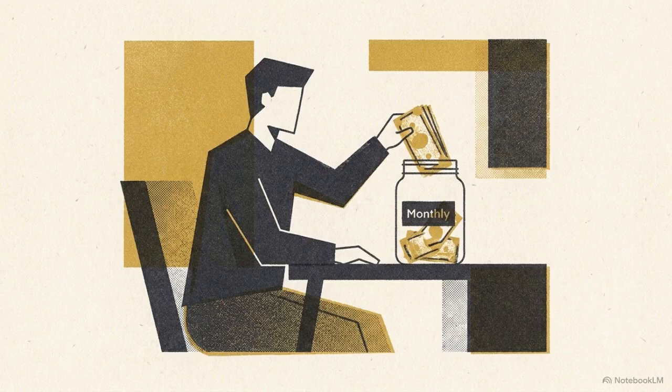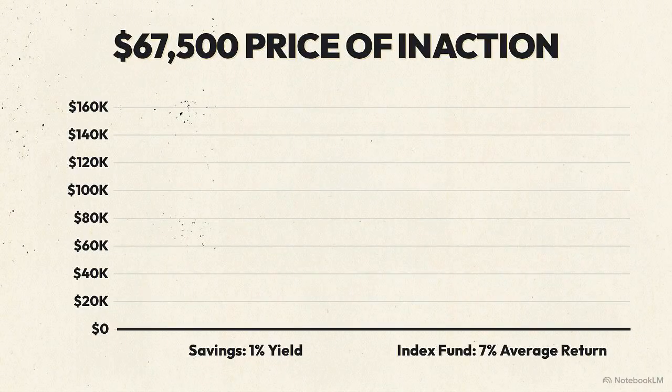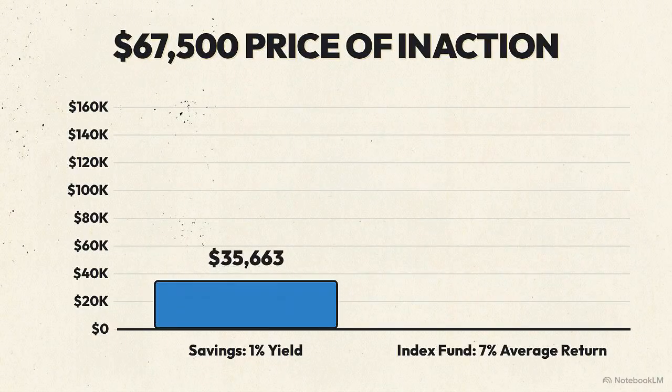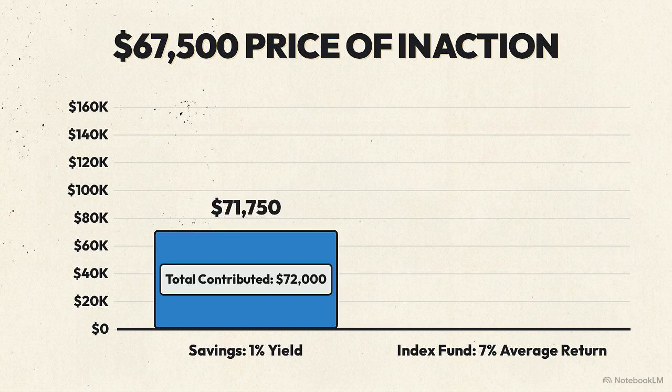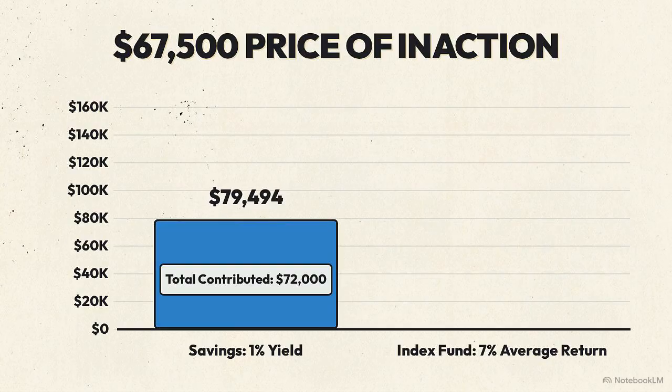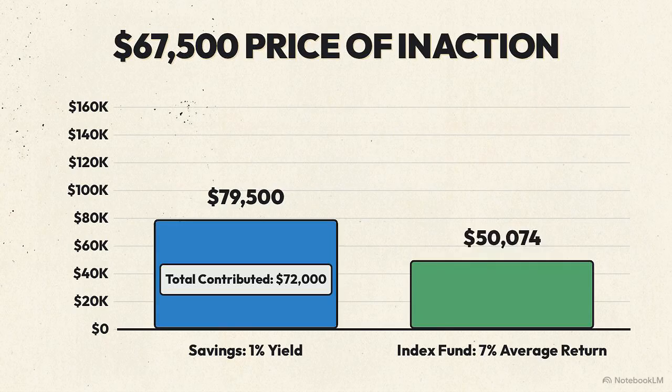Imagine a person setting aside $300 a month over a 20-year period. This chart shows the default outcome. If that $300 a month sits in a savings account earning a 1% yield, the total contributed over 2 decades is $72,000. It grows to roughly $79,500.